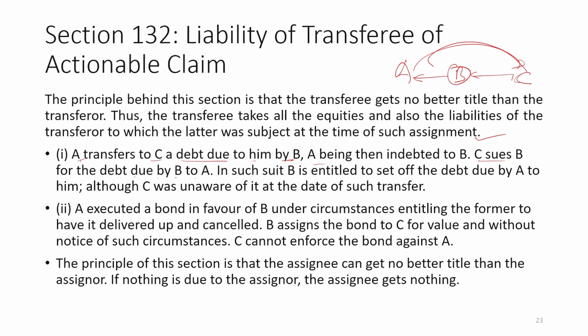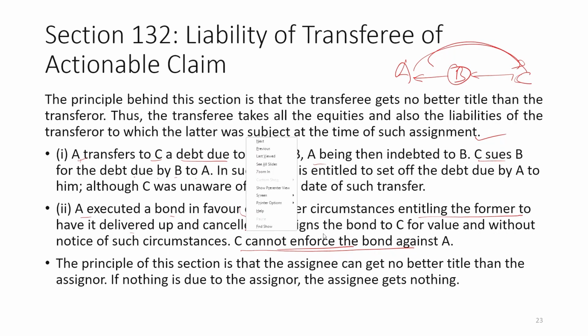A executed a bond in favor of B under circumstances entitling the former, that is A, to have it delivered up and cancelled.